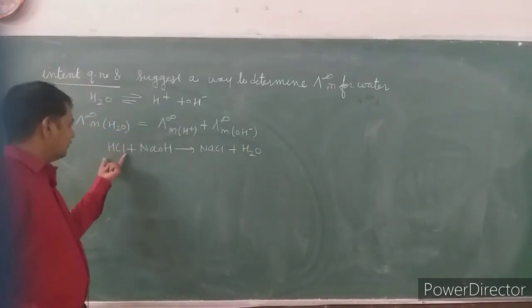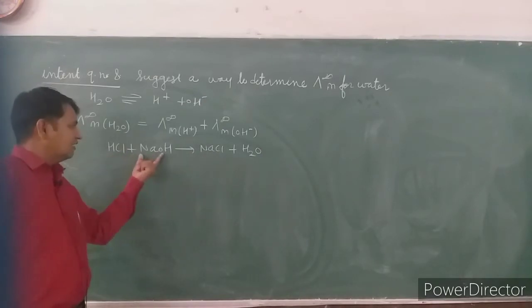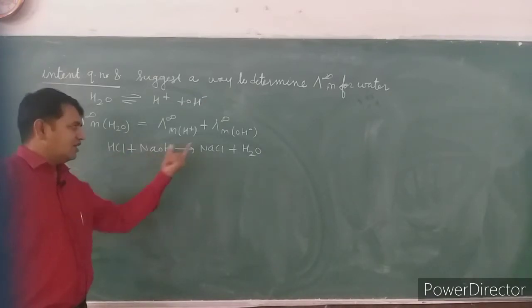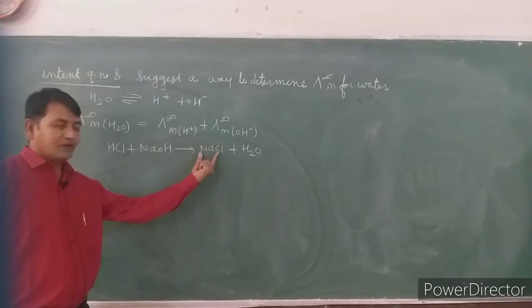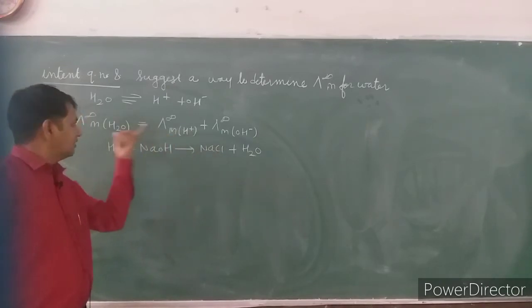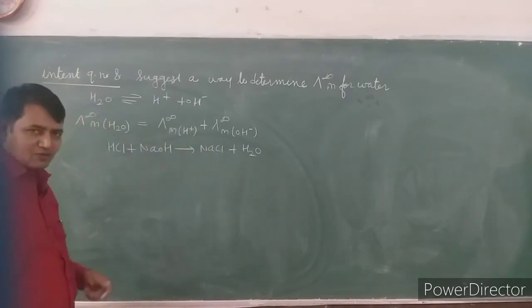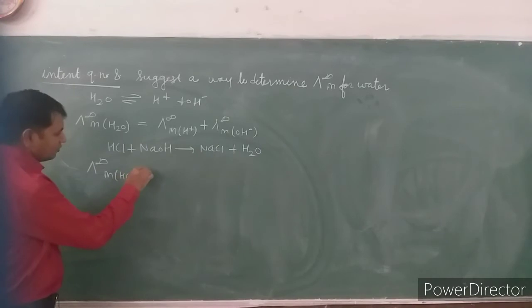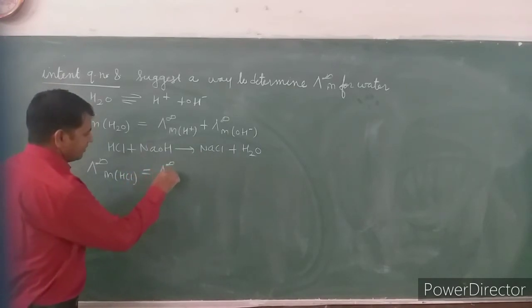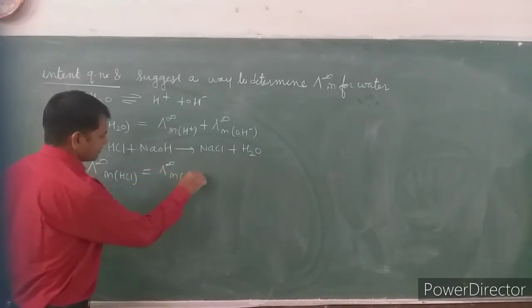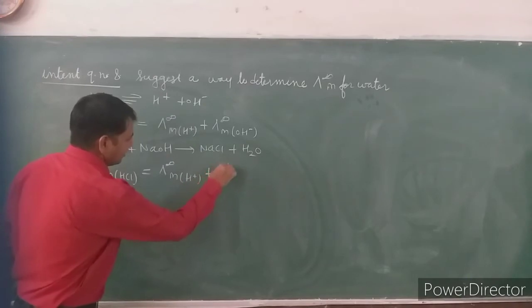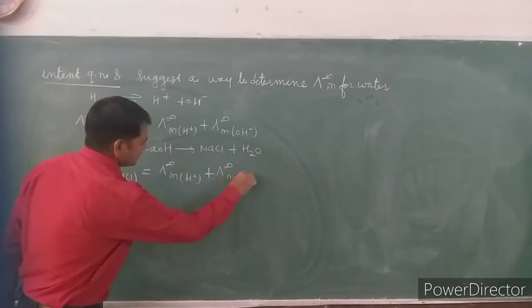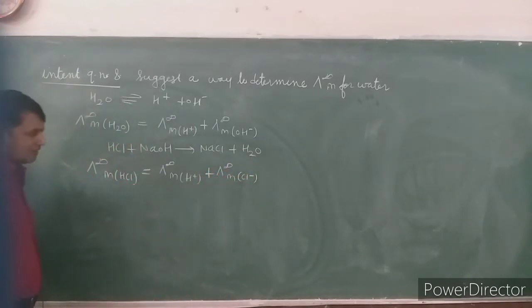If we have the value of lambda infinite m of HCl, lambda infinite m of NaOH and lambda infinite m of NaCl, we can find out the lambda infinite m of H2O. How we can find out? Look here. The lambda infinite m of HCl will be the sum of lambda infinite m of H plus and lambda infinite m of Cl minus.